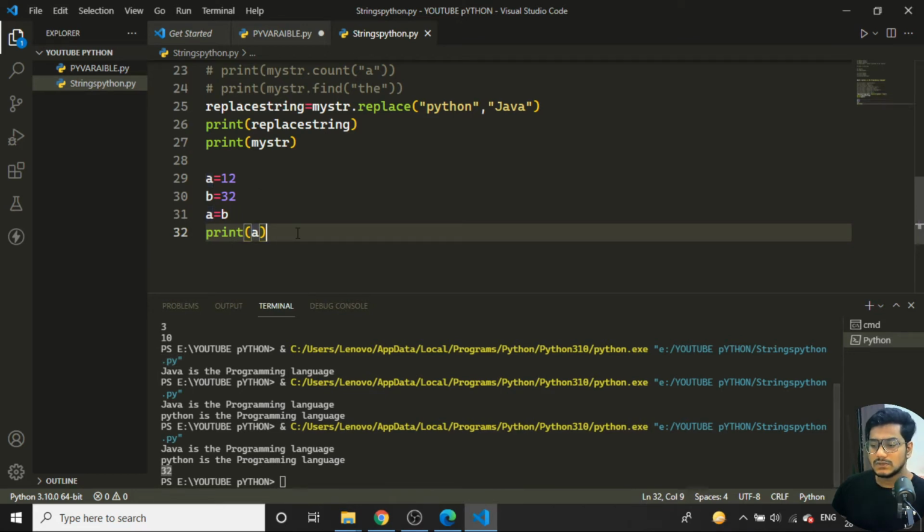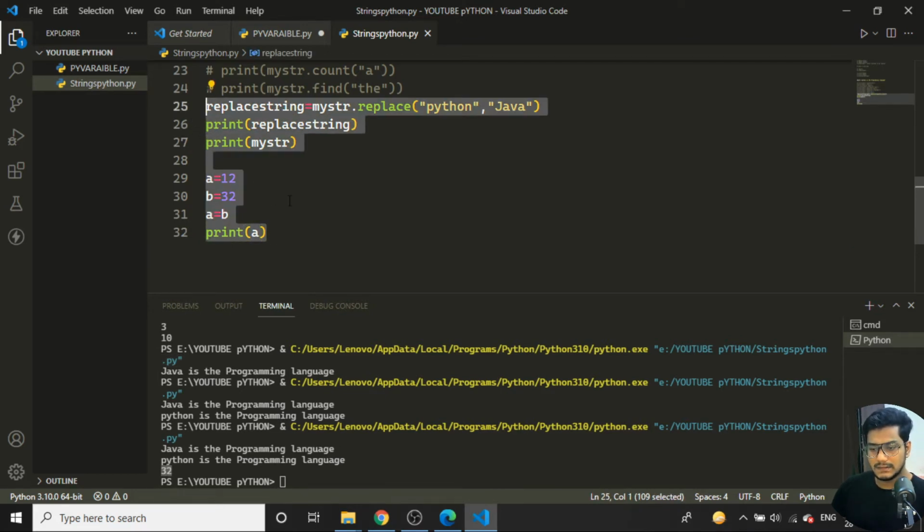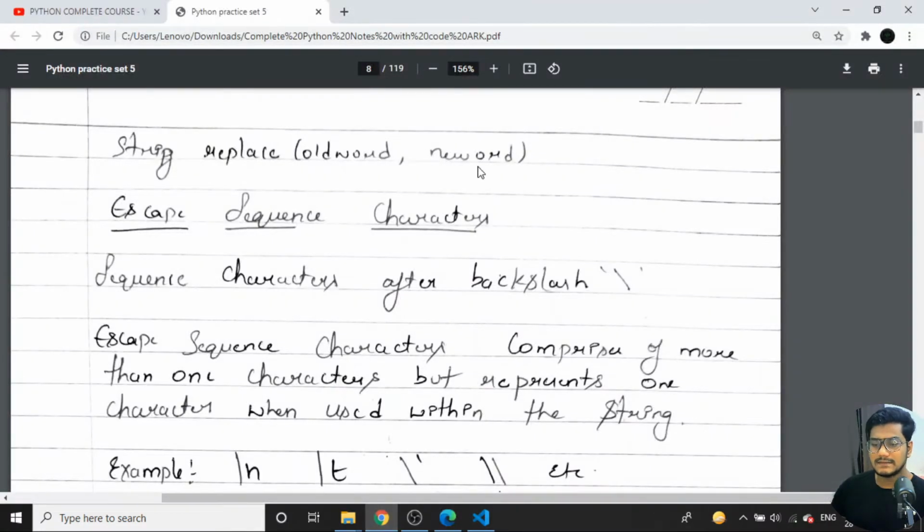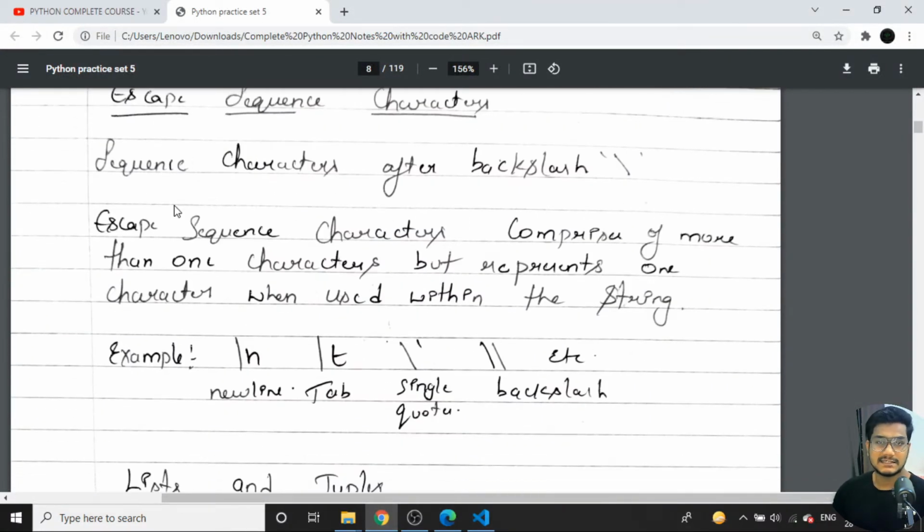Okay. So this is how we can start. We can just write like this. So I'll just comment out. So this is all about the strings. Now you can see this is all about the string. So we have some escape sequence characters over here. So what is the escape sequence character? That is nothing but a backslash, and here we have some for the new line, tab, and for single quotes and backslash like this.